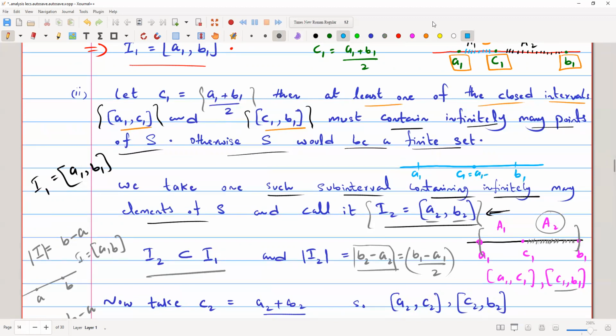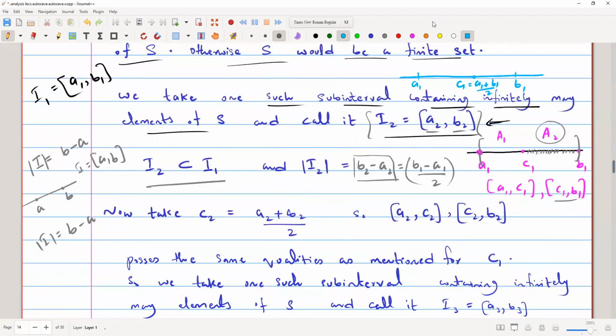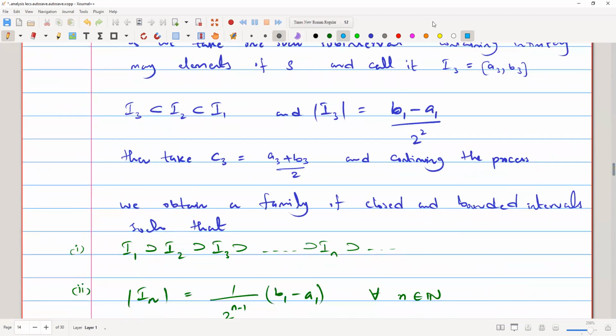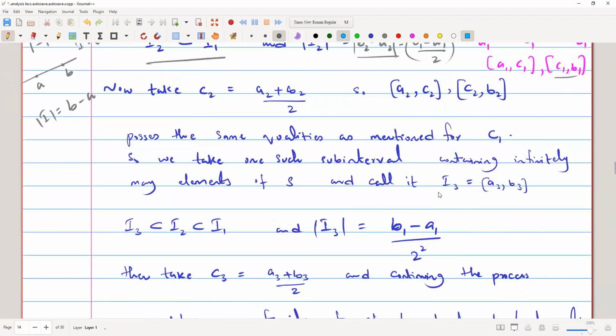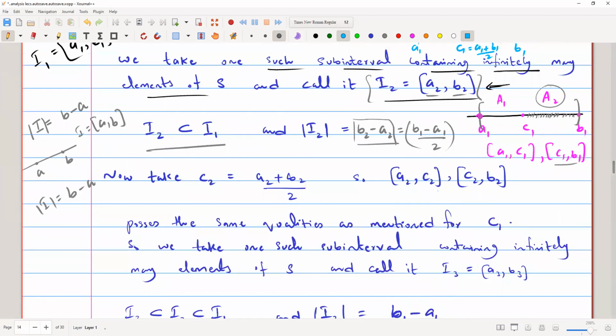So the length of I2 is B2 minus A2, where B2 minus A2 equals B1 minus A1 over 2, which is actually half of this length. So we box it here: B1 minus A1 over 2 is the length of I2.